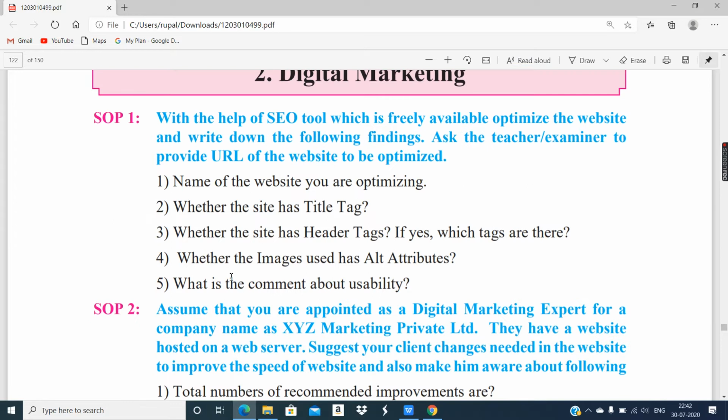With the help of a freely available SEO tool, optimize the website and write down the following findings. So you have to write the answers to these questions. The answers will be available in the detailed report we will see. Ask the teacher or examiner to provide the URL of the website to be optimized.